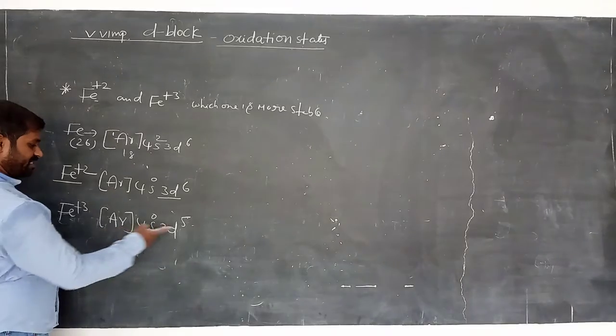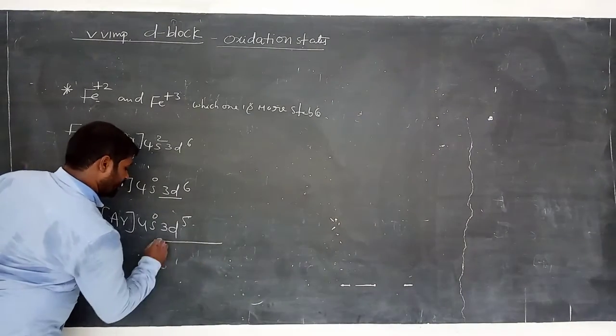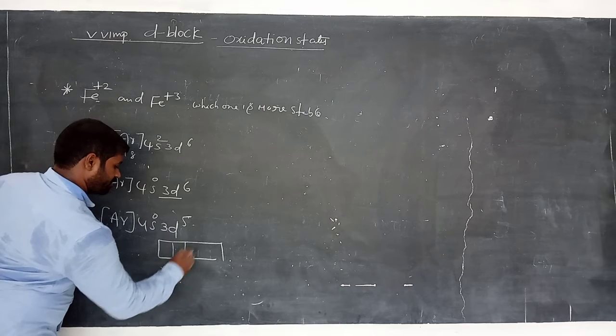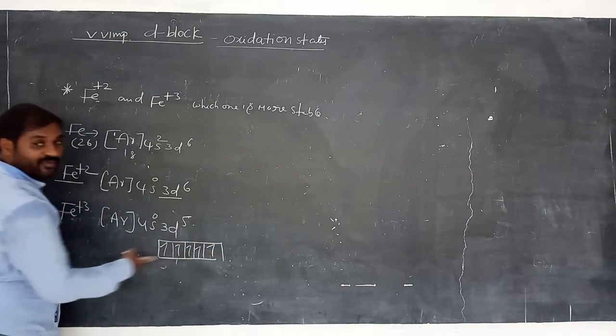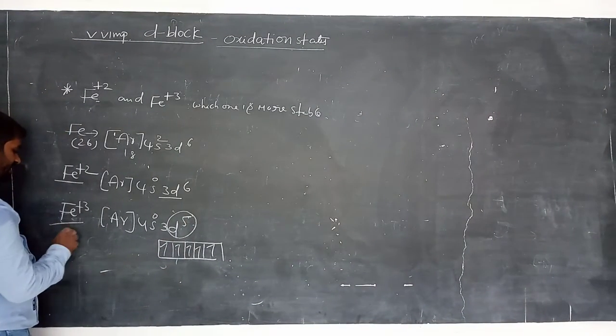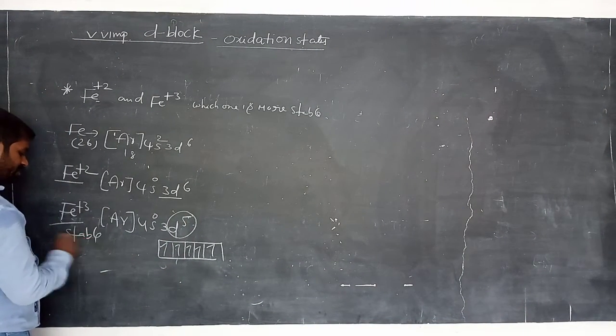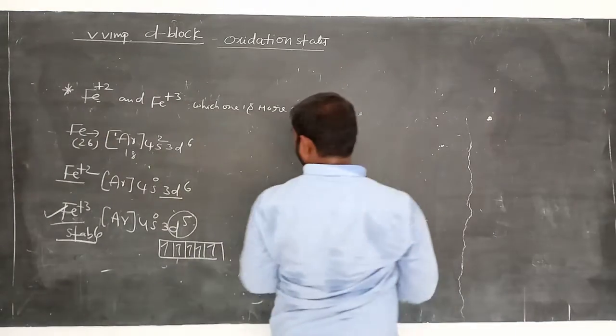That is 18 plus 5, 23 electrons. Now 3d5 means 1 2 3 4 5, a half-filled electronic configuration. So the d5 configuration is stable. Clear, students?